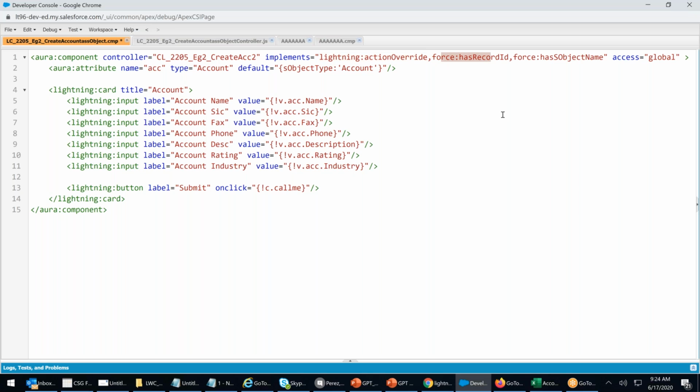Record ID, you can understand that. It will give you the record ID. Has object name. Which object? Account object, wherever you're loading it. System will take that. This keyword will help you to override the default action of a button. Remember this. Control S. Default action of a button. Control S I did. Now you see.